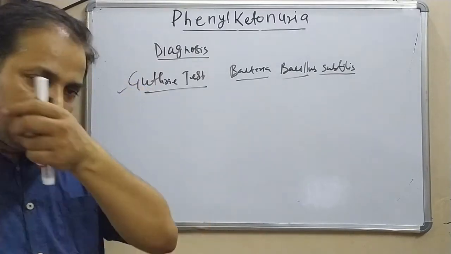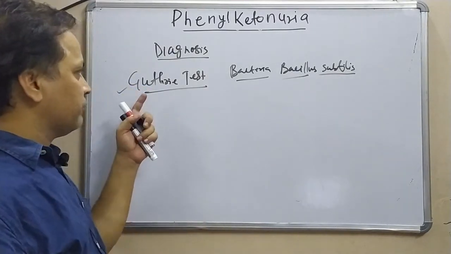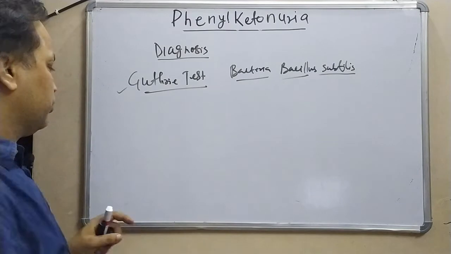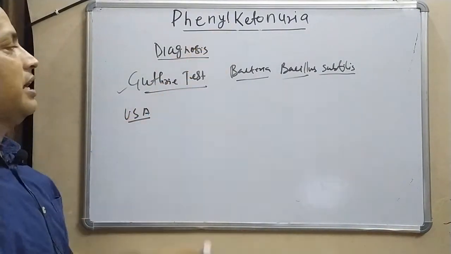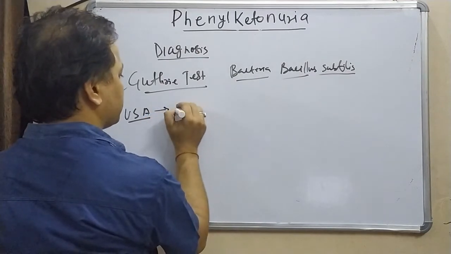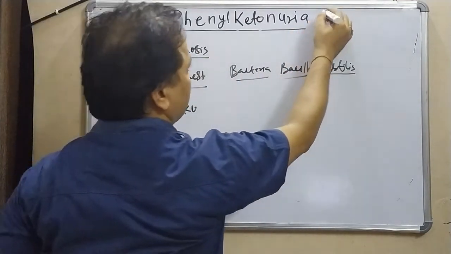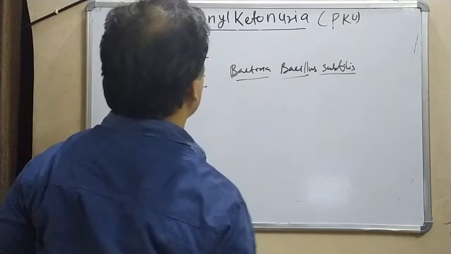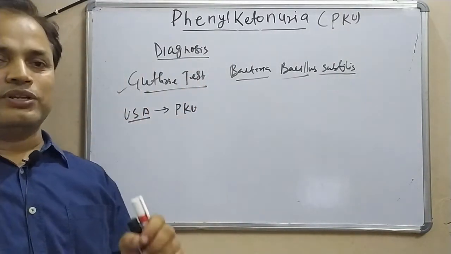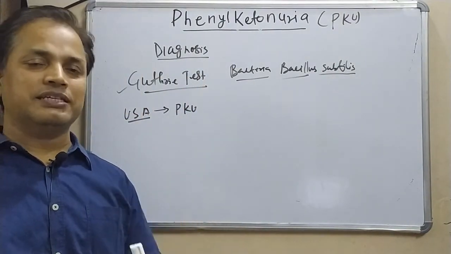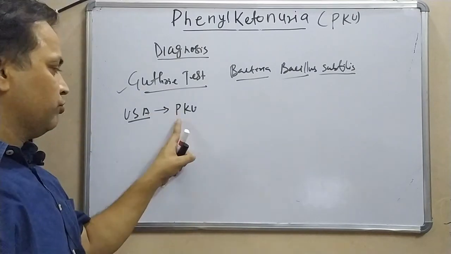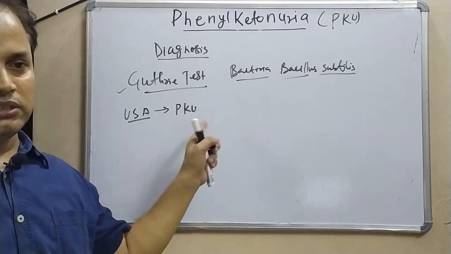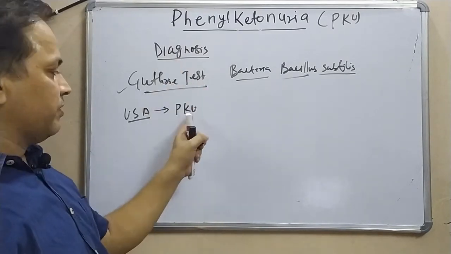In India and in most countries, normally we do not perform this test, but if you go to the USA, this Guthrie test or the test for phenylketonuria, PKU in short form, is almost compulsory for every baby birth. After the birth they have to undergo the phenylketonuria test. So this is a test by which we can diagnose it.